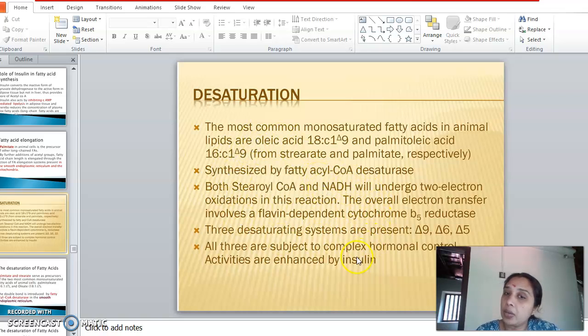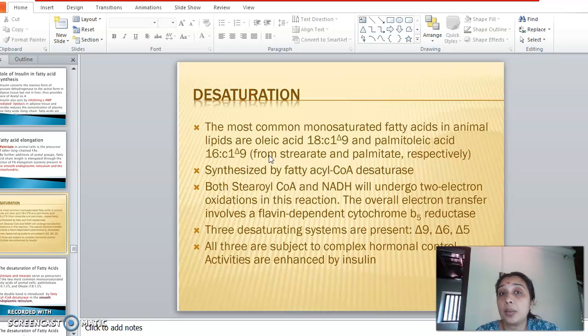That is, NADH will be converted into NAD. Simultaneously, the saturated fatty acid, stearic acid or palmitic acid, will be converted into mono unsaturated fatty acids. So the two substrates are undergoing oxidation with the help of the oxygen molecule in the form of 2 oxygen atoms.